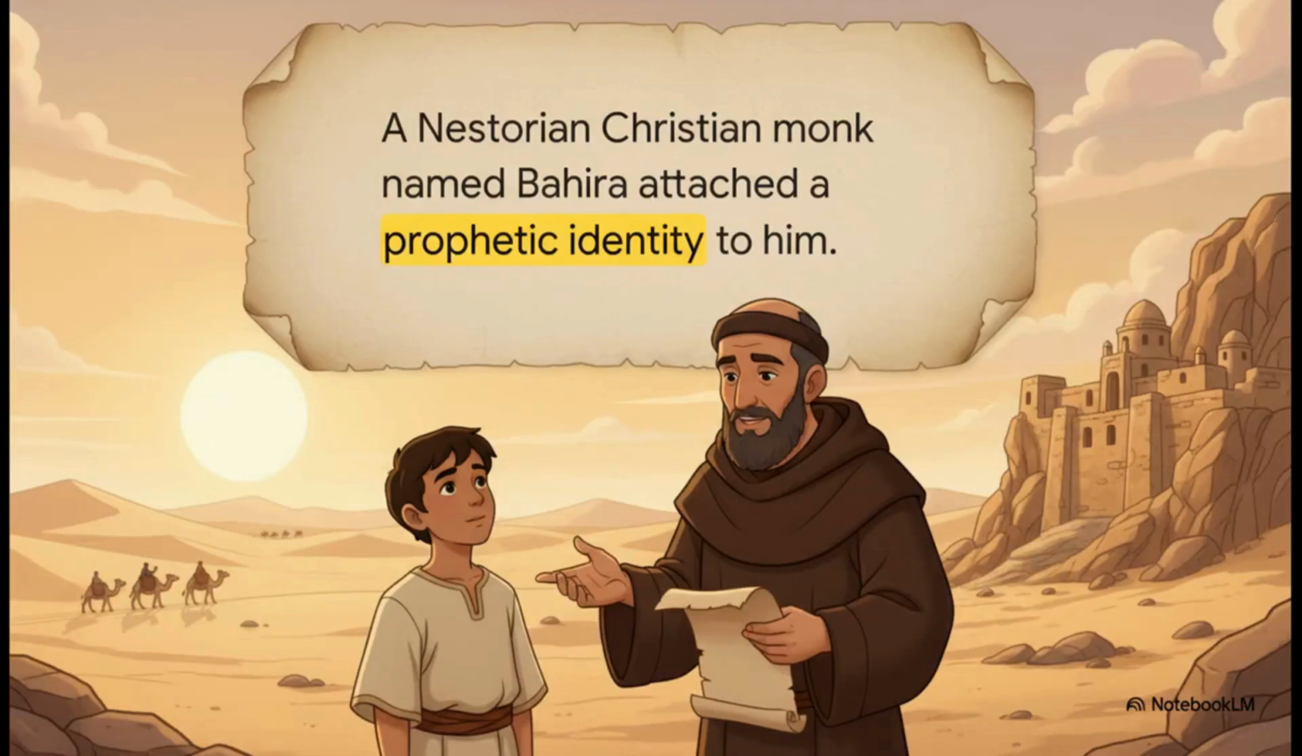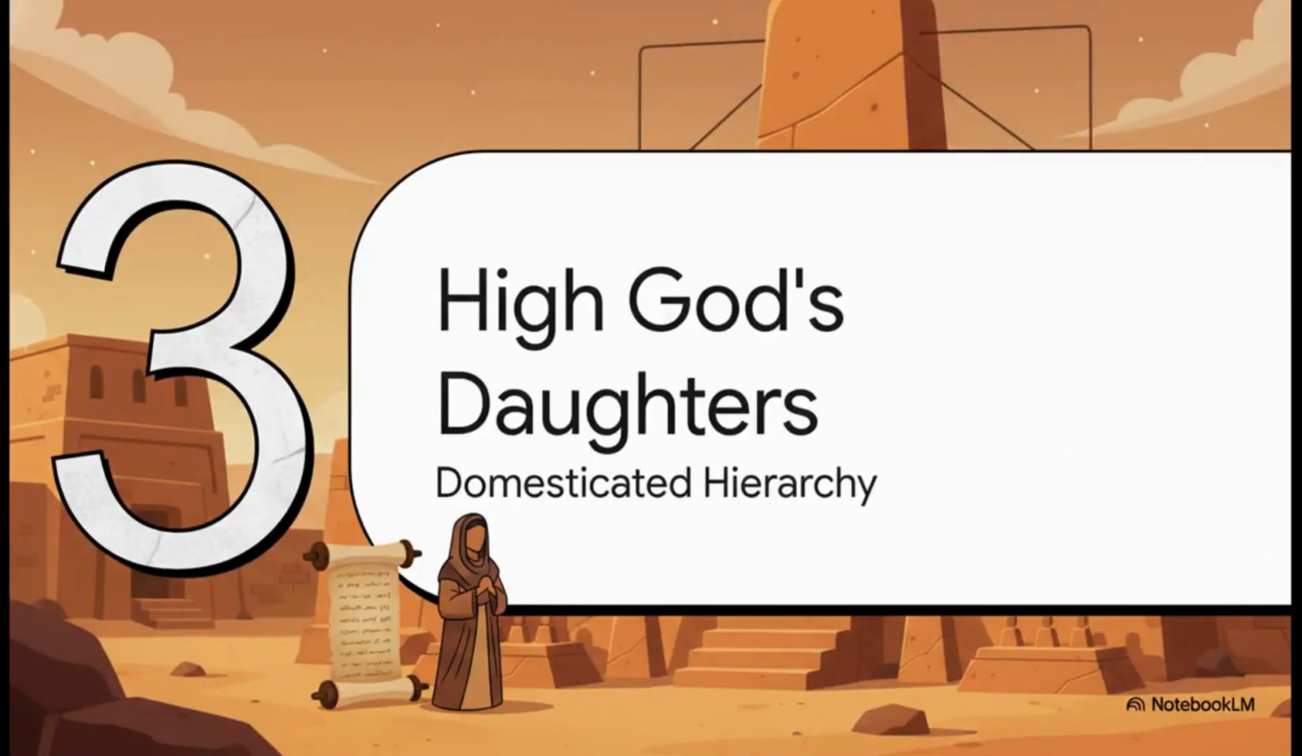So what happens on one of those trade runs up north? Well, according to classical Islamic historians like Ibn Hisham, it was during a Syrian trade journey that a Nestorian Christian monk named Bahira examined the young Muhammad. Bahira actually used Christian prophetic vocabulary to attach a prophetic identity to the boy. Consciously or not, the evidence suggests a Christian theological framework was planted in him during this very trip to Byzantine Syria.